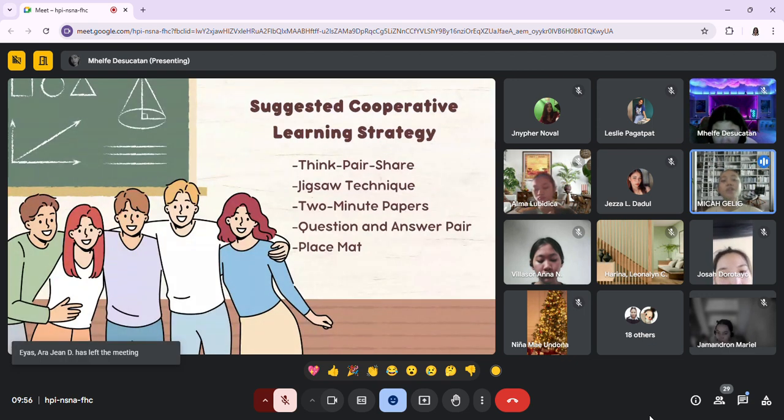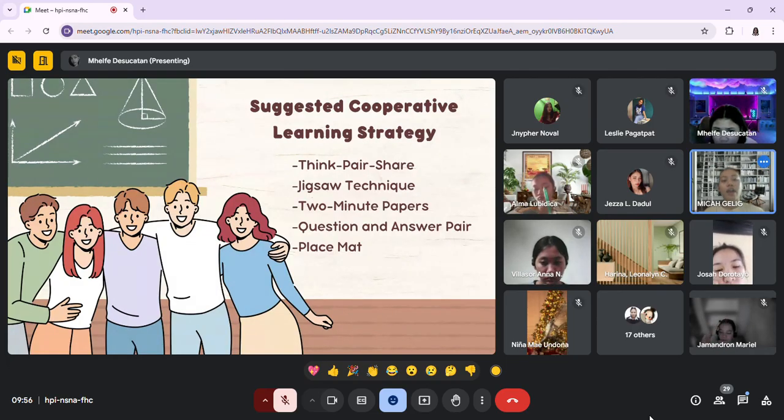It helps them focus on the most important aspects of the lesson and identify areas where they may need further clarification. This strategy also provides the teacher with immediate feedback, allowing them to address misunderstandings or adjust future lessons accordingly. Okay, did you understand, everyone?